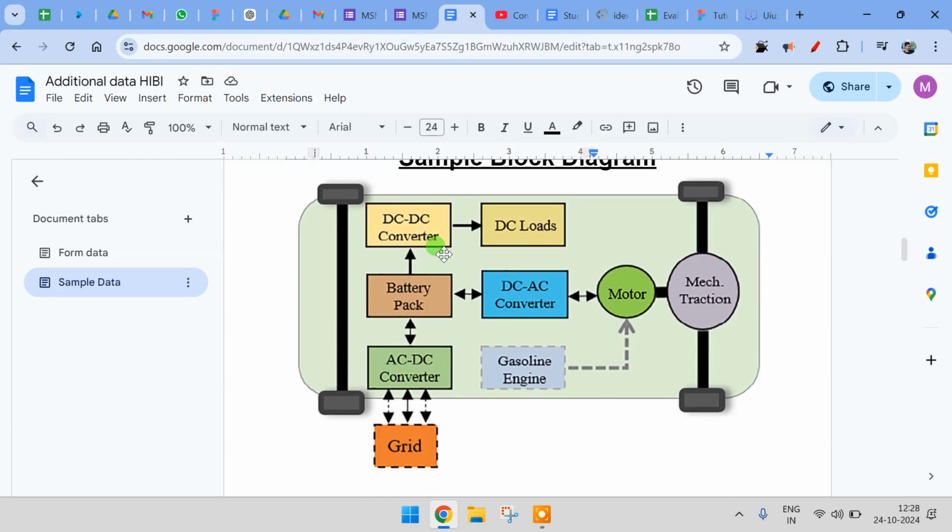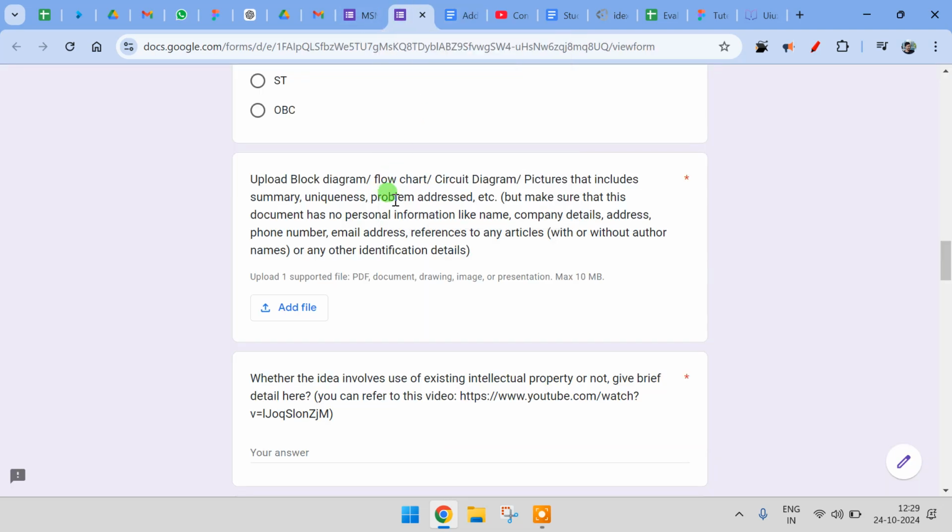So see, this is a sample of an electric vehicle. You can completely mention a flow chart of how exactly the system works. Then you can highlight one block of it, and maybe if you are working on batteries, then you can highlight this and put a note beside it, telling what exactly you have done in your new battery pack, or what your idea is all about.